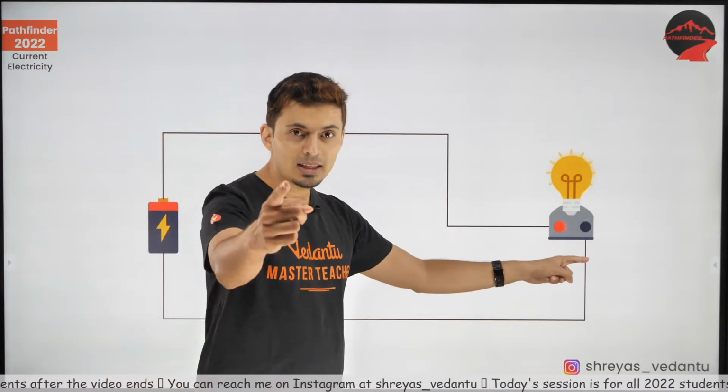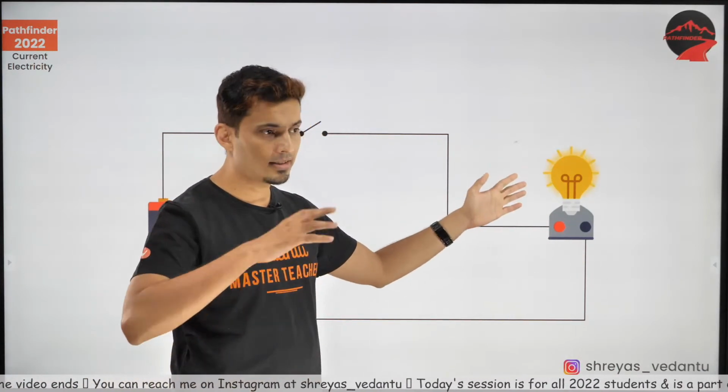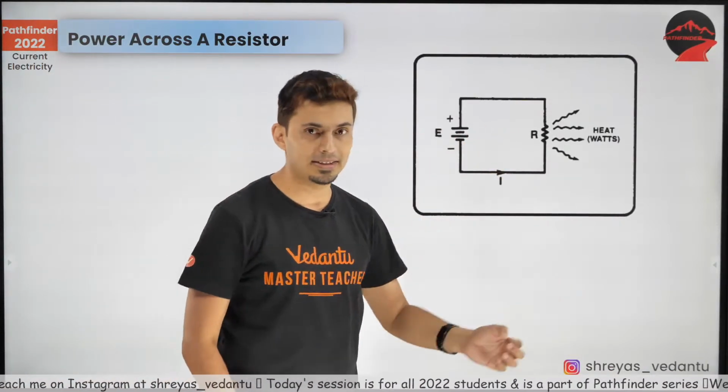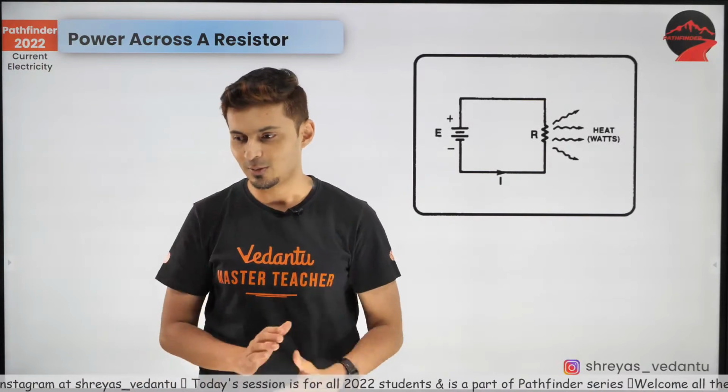Okay, so understand, resistance is nothing but where the energy is lost. So what is the formula for the energy lost per unit time? There is a very simple formula.